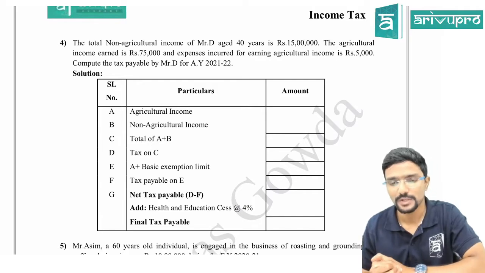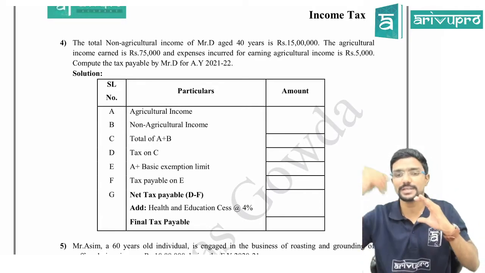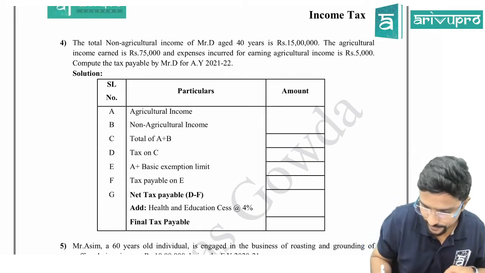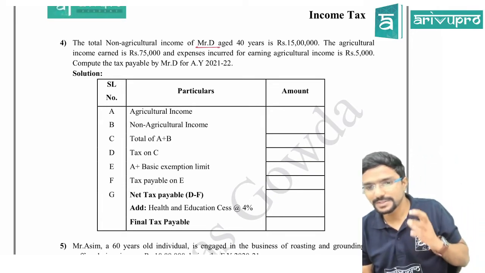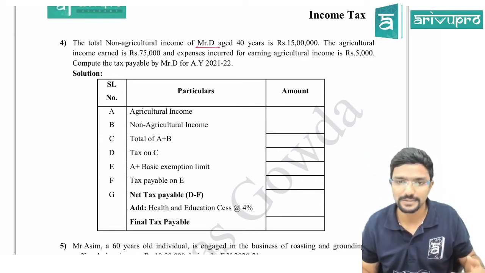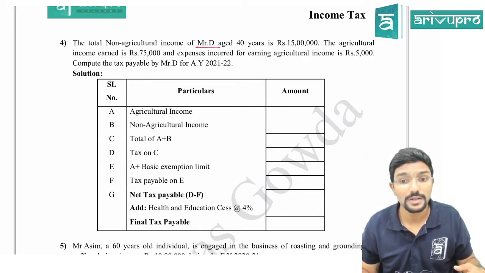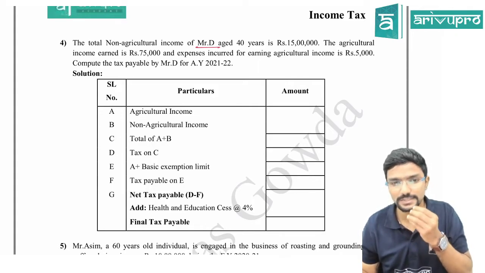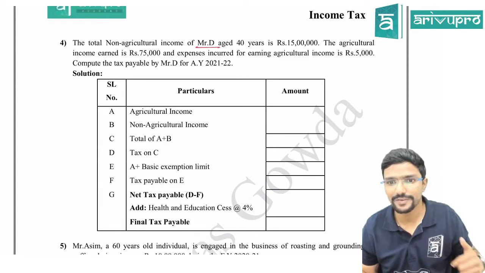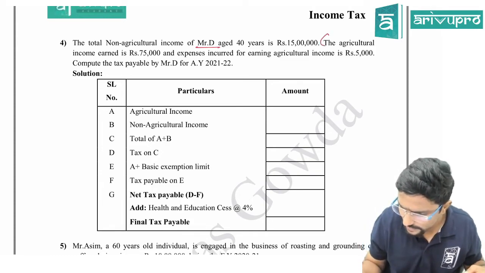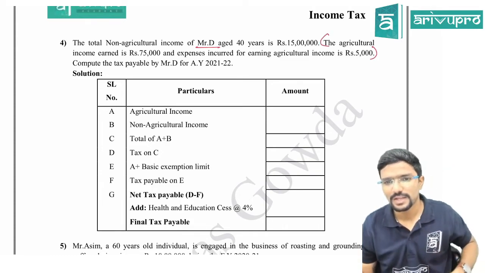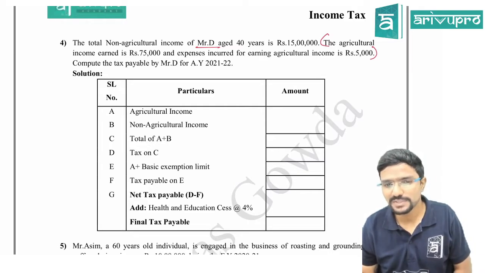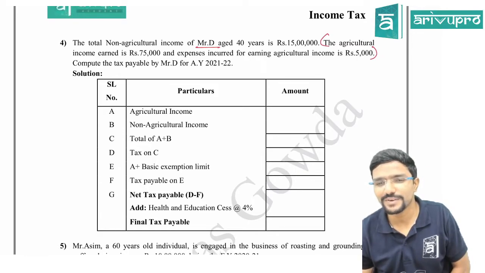We have to compute. First of all, here we have to see whether that concept is applicable. Mr. D is an individual. Yes, sir. Then non-agriculture income, is it more than your basic exemption limit? Yes, it is there. Then your agriculture income, is it more than 5,000? Yes, it is there. Agree? It is 75,000. And be careful here, it's a bit confusing. The agriculture income earned is 75,000 and expenses incurred for earning agriculture income is 5,000.